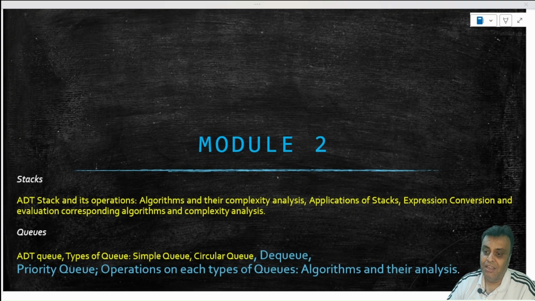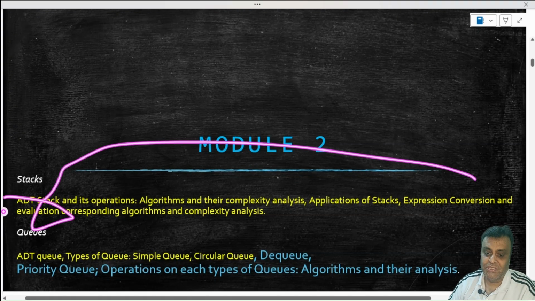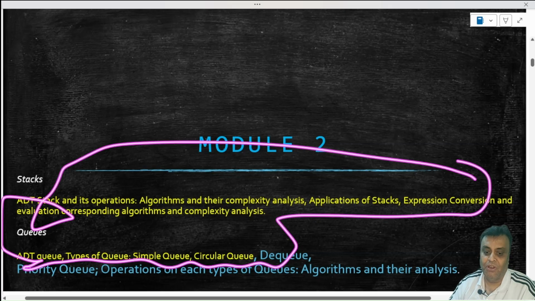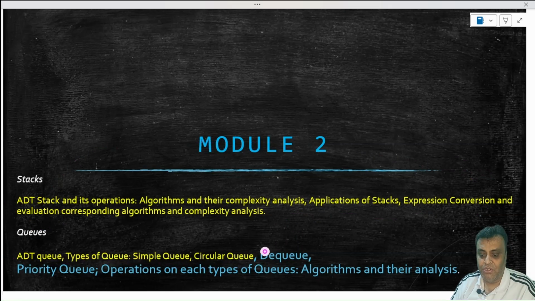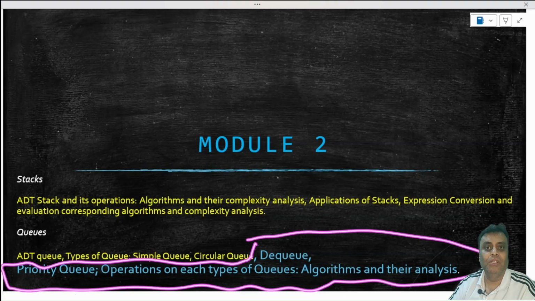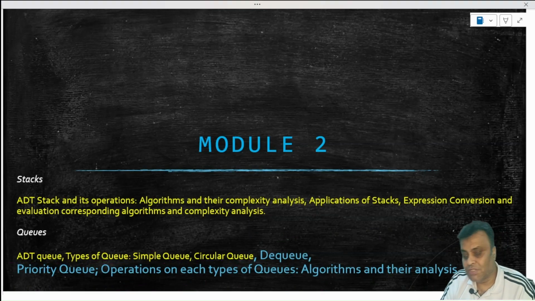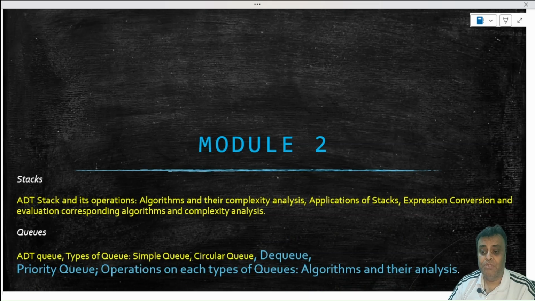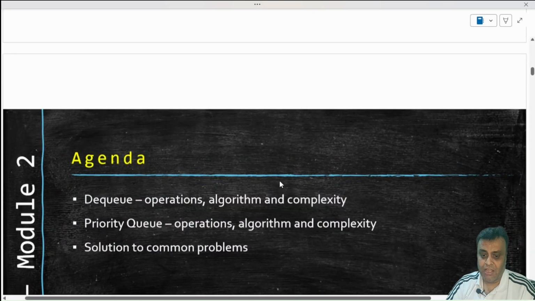So we have finished all of this, right? And we are going to touch upon DQ, priority queue, and the operations and the algorithms on the operations of DQs and priority queue today, which will typically complete our module 2, which we targeted to complete in terms of our syllabus. Any particular university curriculum will have stacks and queues, and with today's lectures, we'll be completing both of them.